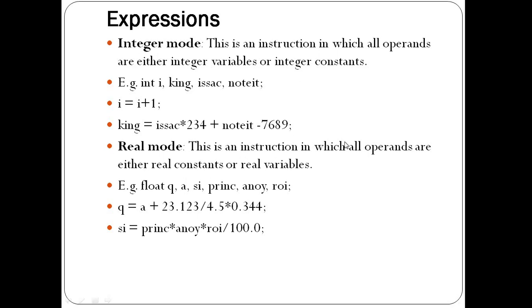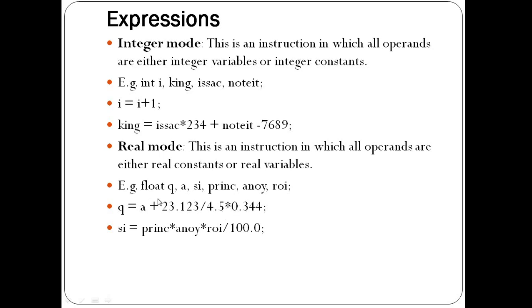Real mode. This is an instruction in which all operands are either real constants or real variables. Means what? Whatever variables or constants we refer to here have fractional numbers, including decimal points. So let us take the example. Float q, a, si, princ, noi, roi. All these variables are declared with the data type float, so they will take fractional numbers. So I am creating here expressions like q is equal to a plus 23.123 divided by 4.0 4.5 into 0.34.